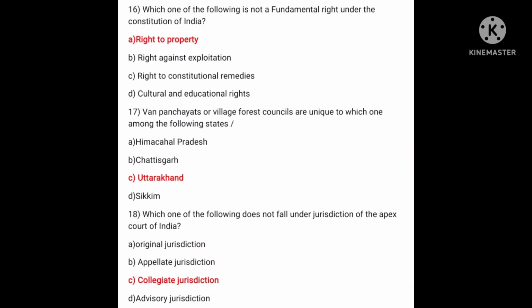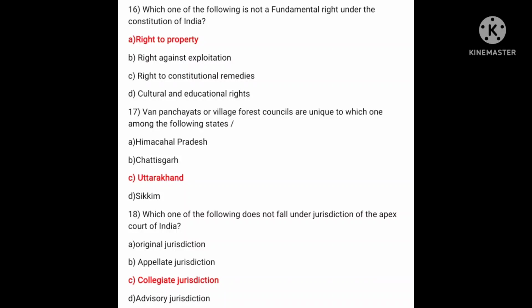Which one of the following is not a fundamental right under the Constitution of India? Right to property is the answer because by the 44th Constitutional Amendment Act, this right to property ceases to be a fundamental right. Rest, that is right against exploitation, right to constitutional remedies, cultural and educational rights are the fundamental rights. Van panchayats or village forest councils are unique to which one of the following states? Answer is Uttarakhand, that is C.